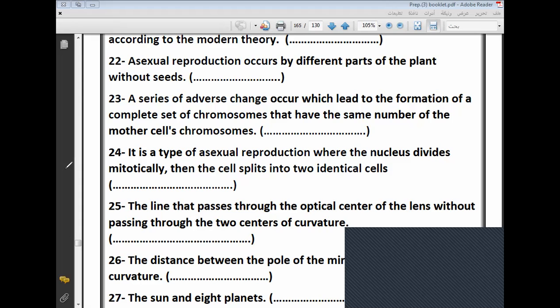So this is called vegetative reproduction. We use vegetative organs which are root or stem or leaves without needing seeds to produce a new plant. You got it? Yes. Okay. Number 23.